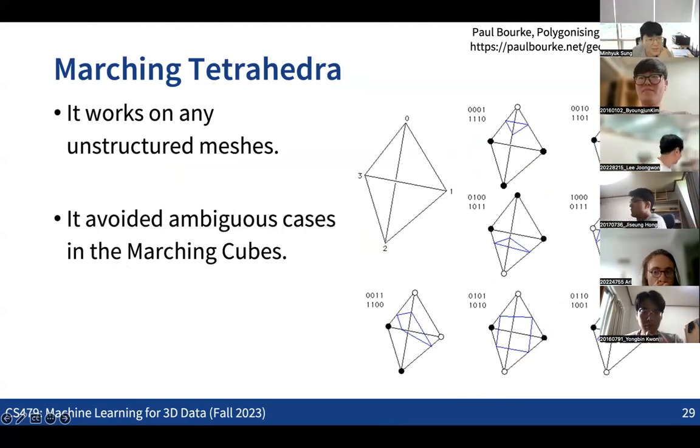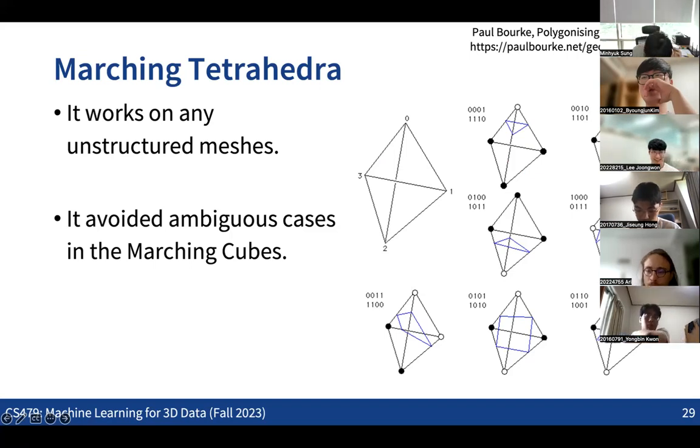The funny thing is that the reason people came up with marching tetrahedra is that marching cubes was patented for a long time, so people could not use this idea. That was the main reason people wanted to introduce a new method, so that they could use the idea in a patent-free way. It's the same thing, but instead of a cube, we have an independent tetrahedron connecting some of the intersection points.